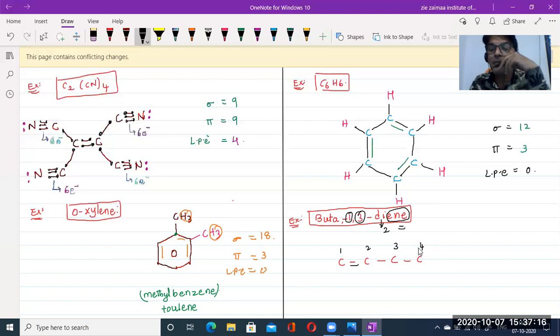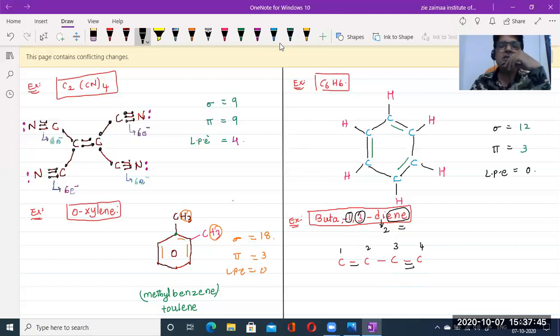Always, the multiple bond should be given the lower carbon number. If we keep the double bond between 2 and 3, it is represented at the second carbon, so we need to keep it between 3 and 4. Then this double bond is represented at the third carbon. So this is the structure of buta-1,3-diene.